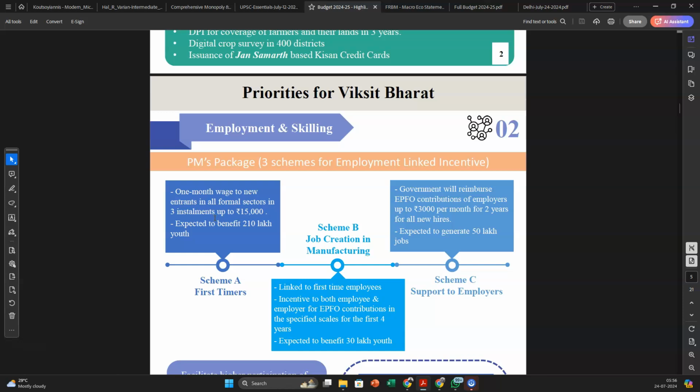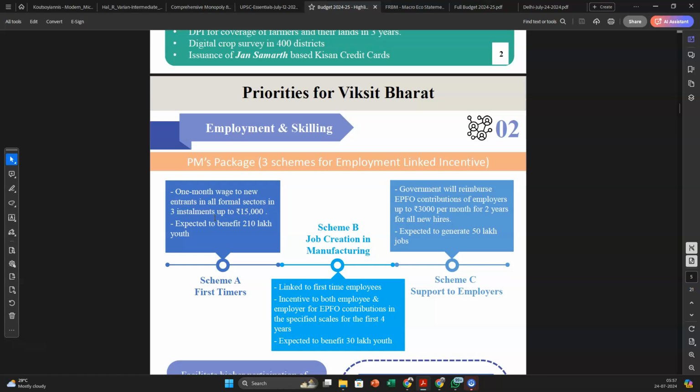The details are not out yet, but what we are saying is that MSME people hire new workers, and with EPFO both the employee and the employer need to contribute towards the provident fund of the employee. Some contribution goes from the employer, some from the employee, and the government is now saying that I will also contribute in that. You can reduce your contribution, I will contribute. So it's a win-win situation for both parties.